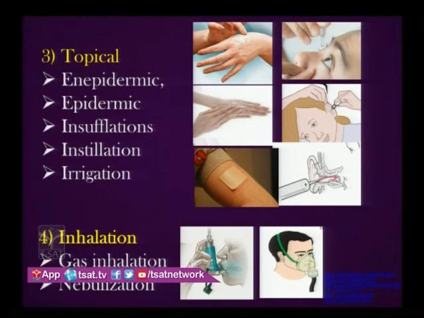And the fourth one is inhalation methods, which involve gas inhalation and nebulization. If you see, these are inhalers, so administration is through the mouth. And this is aerosol, which is nothing but solid or liquid in air.